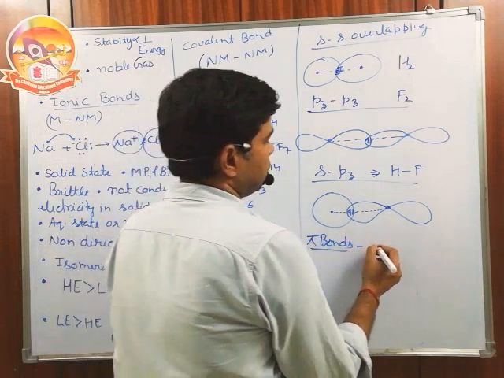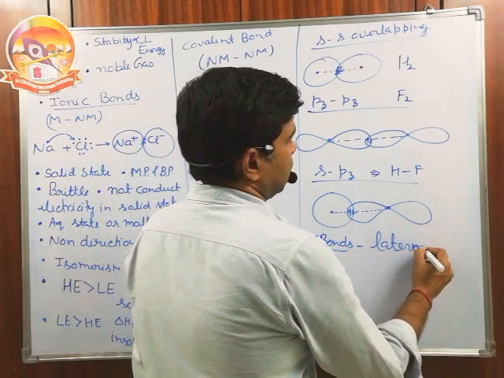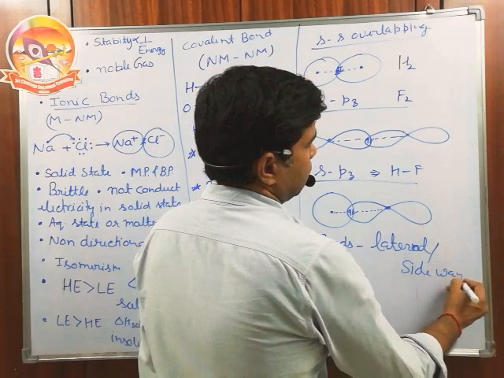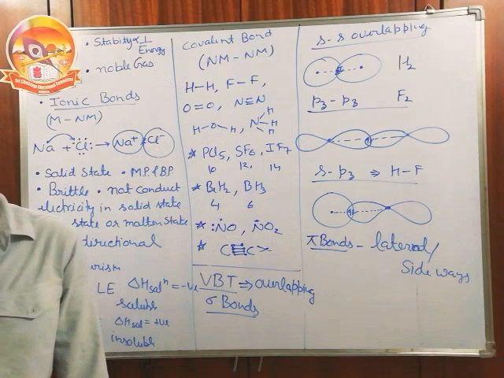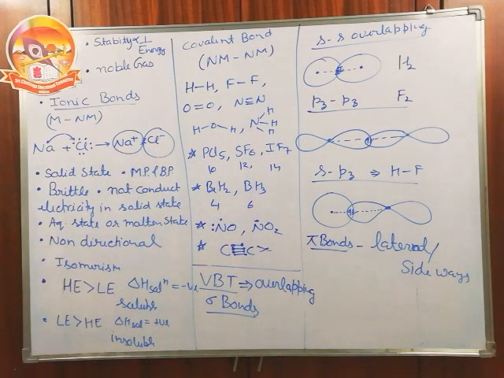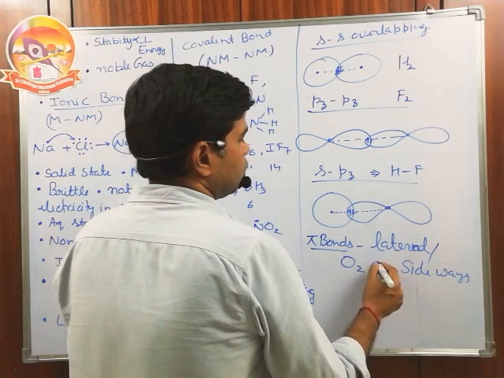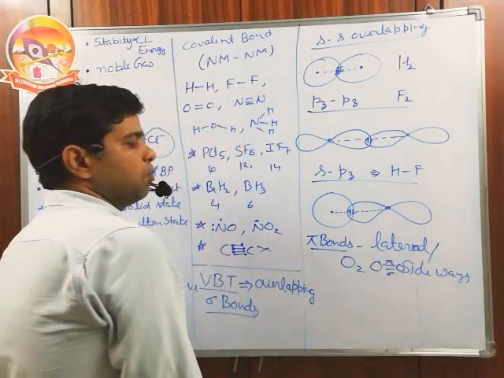Pi bonds are formed by lateral or sideways overlapping. In sideways overlapping, the bonded electron density is not present on the internuclear axis; it is present above or below the internuclear axis, like we have in the O2 molecule. The O2 molecule has two bonds: the first bond is always sigma, the second bond is always pi.